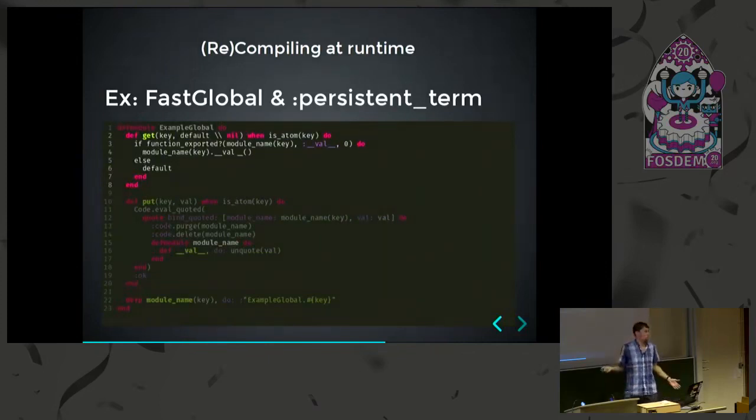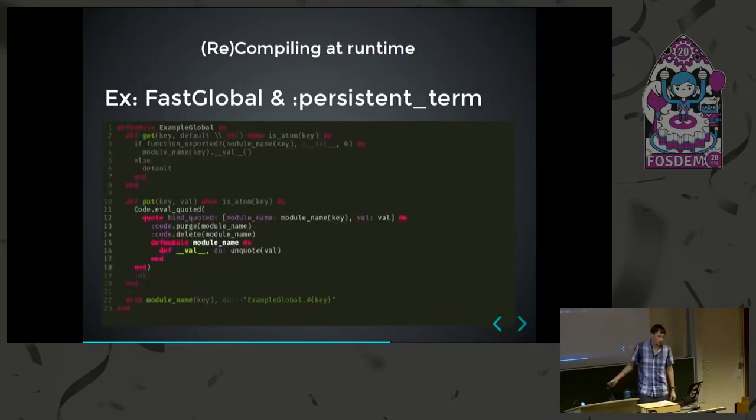We have a simple module with a get and a put function, and in the get function we check if any value was already stored, and if so we return it, if not we return a default value. And when putting a value, we evaluate some AST that we're building here at runtime. And here we define a module that has the given key as module name with a single function that contains only the value we're interested in.